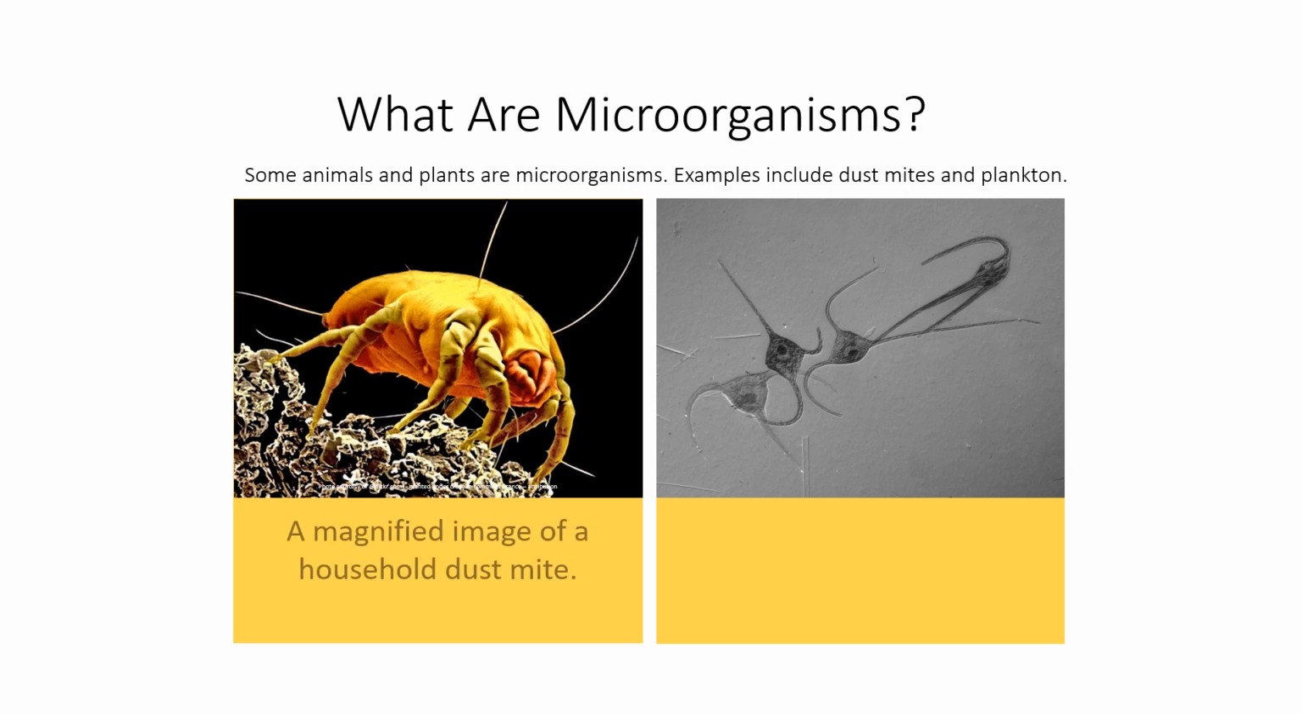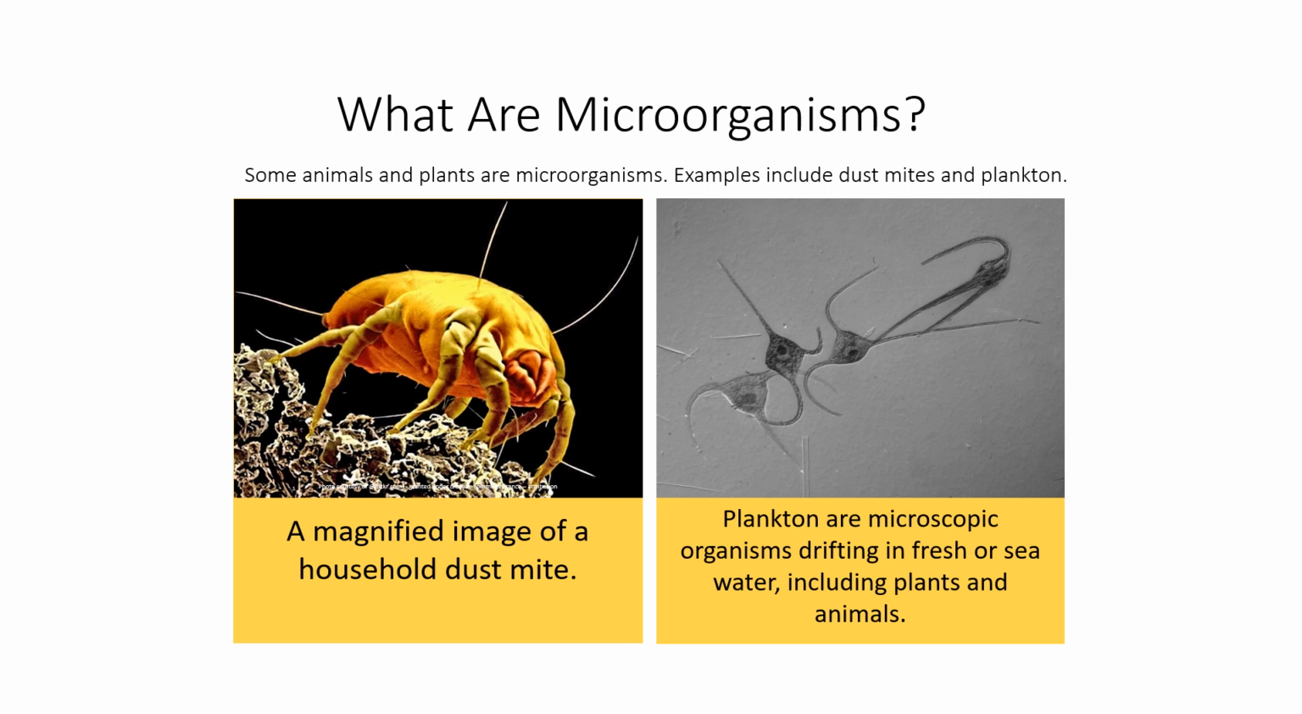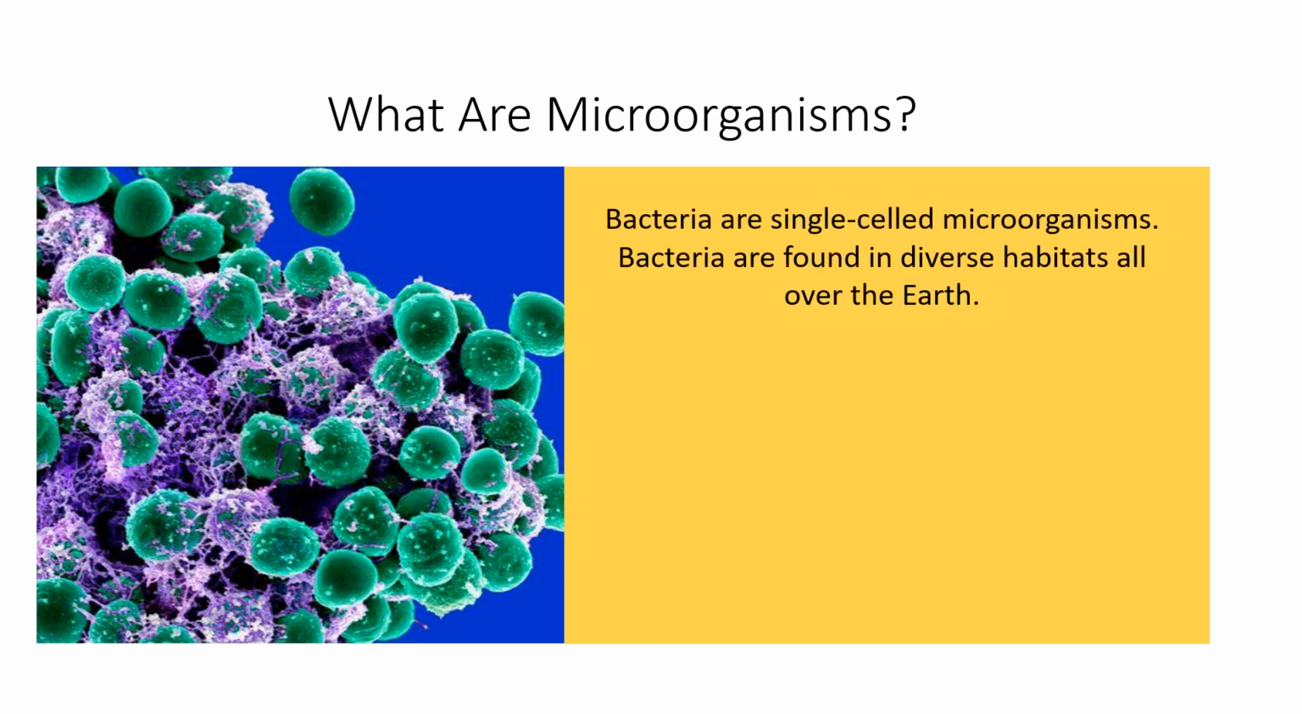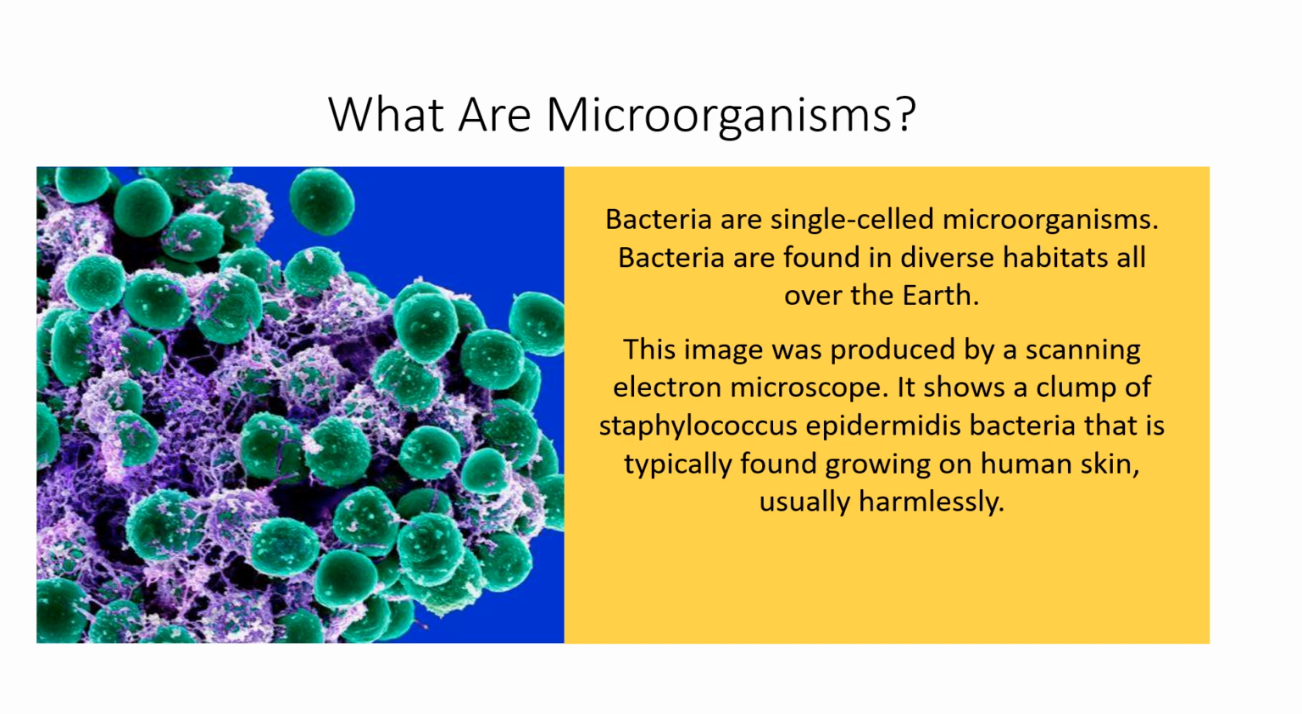What are microorganisms? So here we can see a magnified image of a household dust mite, which is a type of microscopic animal. We can also see plankton, which are microscopic organisms which live in the sea or in fresh water, and we can also find microscopic plants in the sea and in fresh water. This is an electron microscope image of a type of bacteria that is found growing on human skin, usually harmlessly. They're bacteria found in many different habitats all over the earth.